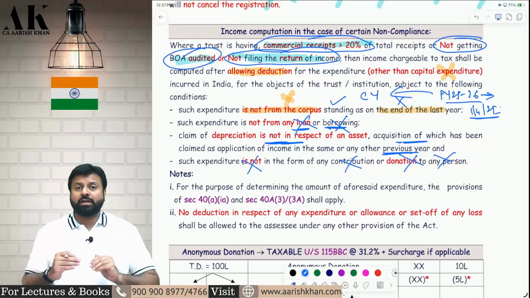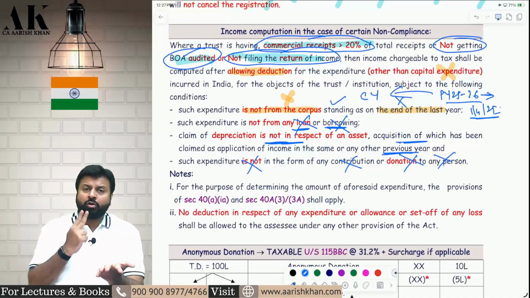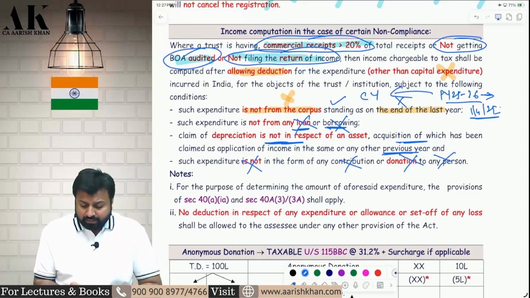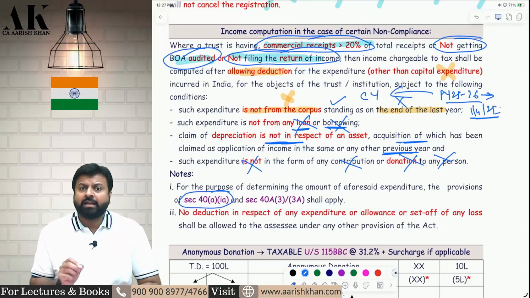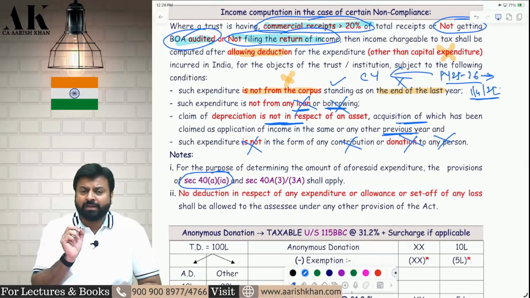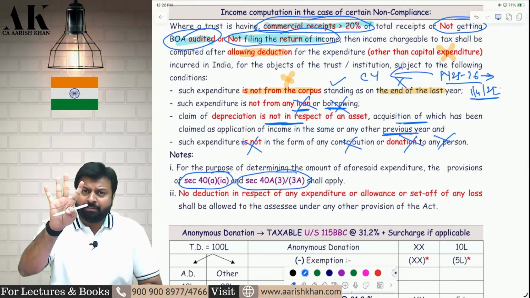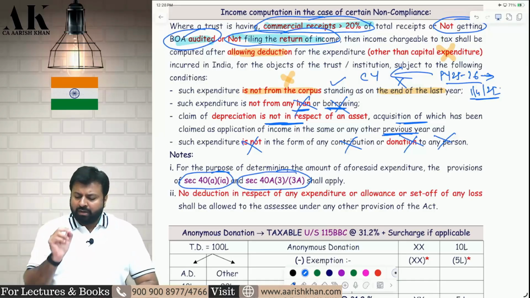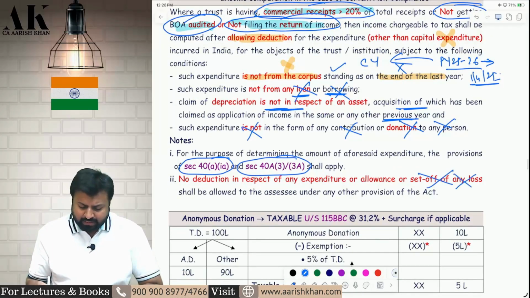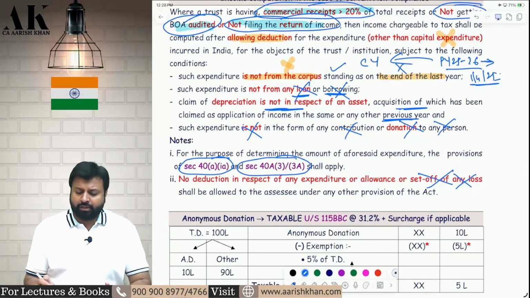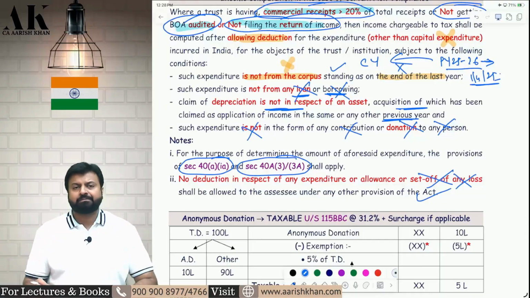Now all these restrictions are for whom? Who do not do audit, who do not file return, or whose commercial receipt exceeds 20% of total receipts. Further, TDS has to be deducted. If not deducted, then Section 40(a)(ia) will attract, and 30% of the expenditure will be disallowed. And if you make a payment of more than 10,000 rupees to a person in a day, you have to make the payment by the prescribed modes. Otherwise, the expenditure will be disallowed. And the set-off of losses of earlier years will not be allowed. Excess application will not be allowed as a deduction to you. I hope it is clear to all of you. Check it, please. Is it clear?